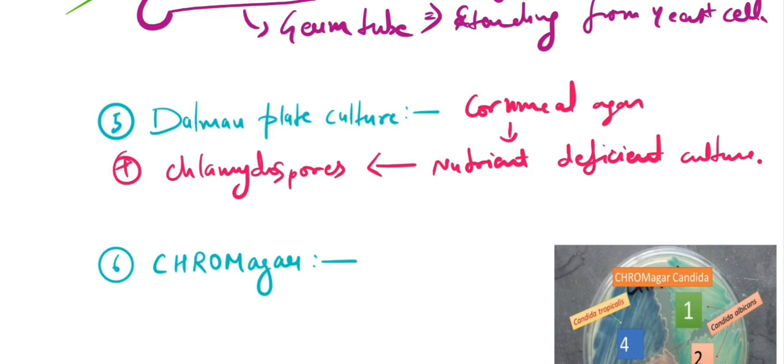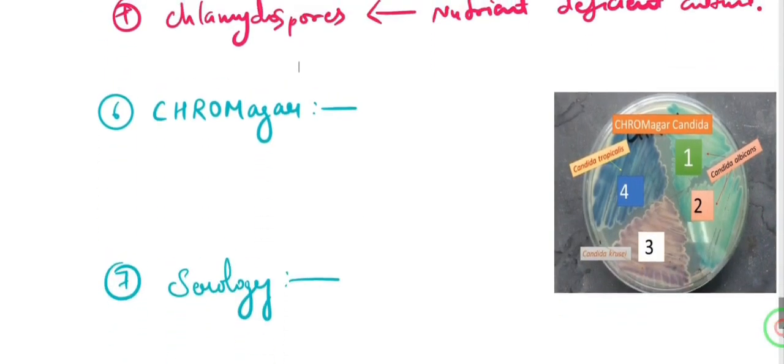So when we give cornmeal agar, which is a nutrient deficient culture, to that particular fungus, Candida albicans is going to produce chlamydospores. So that is one more test. Now what else can we do? We can do chrome agar. We can inoculate and make cultures on chrome agar.